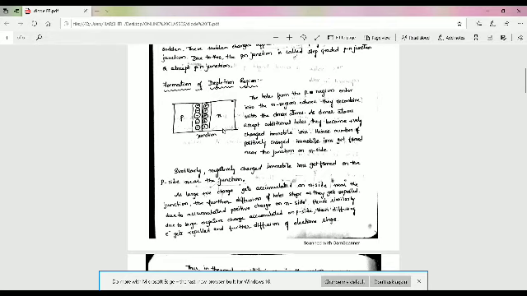Practically, the width of the depletion region is very small, of the order of 0.5 to 1 micron, where 1 micron is 10 power minus 6 meters. The depletion region is extremely thin compared to the N and P regions.